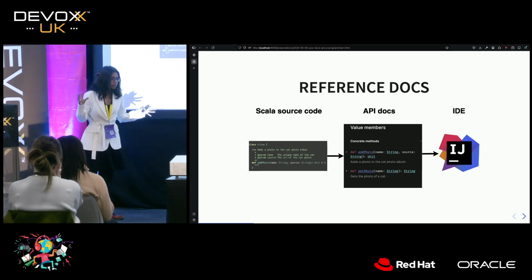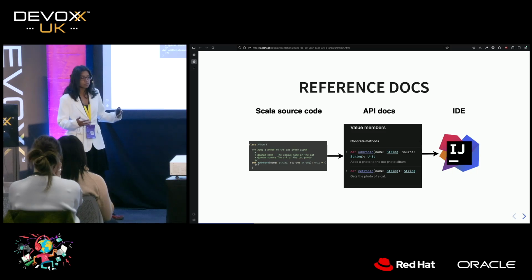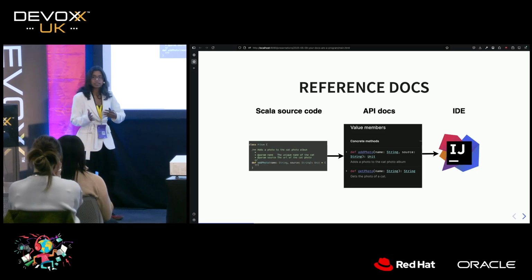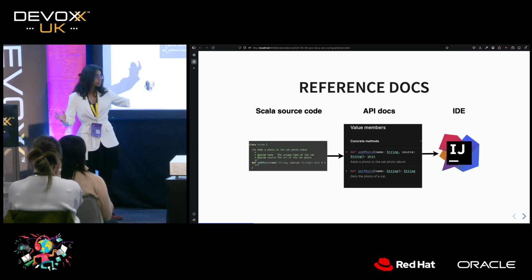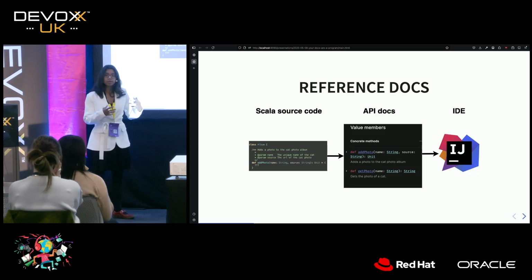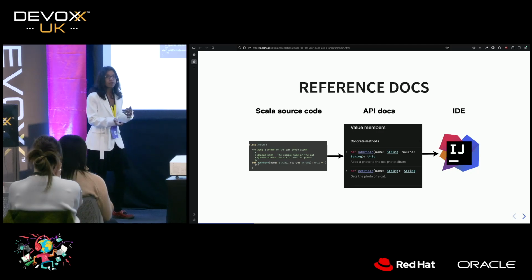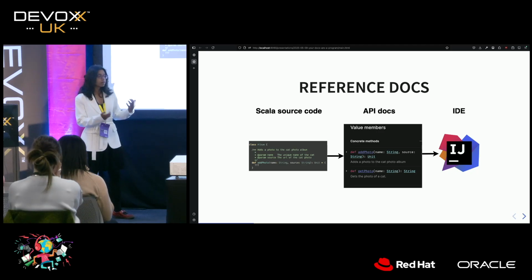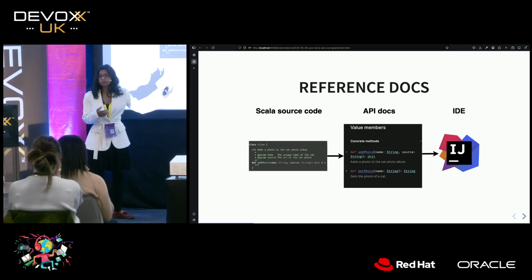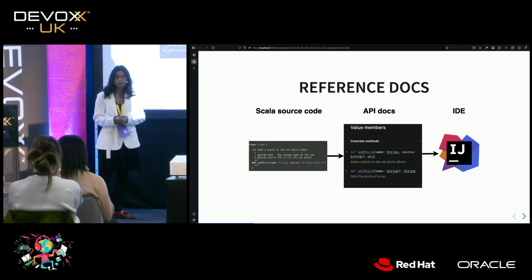Okay, so our docs, if they're reference docs, are usually written alongside our source code. They get transformed in some way into something which looks a lot like our API docs. Our API docs might be in different forms. They might be in HTML, so they can be viewable in a browser, or they might be in a different form that can be viewed via an IDE. Some IDEs can also go and directly look at the source file to find the API docs.